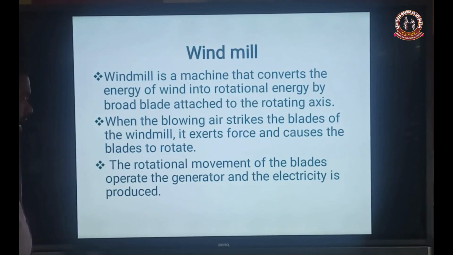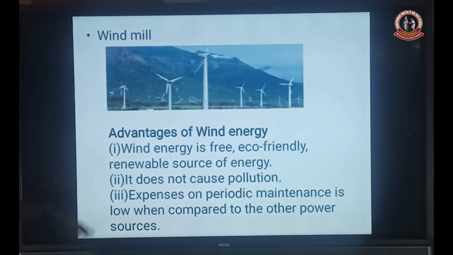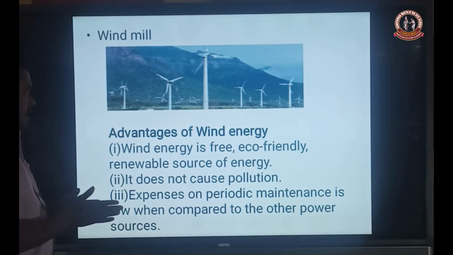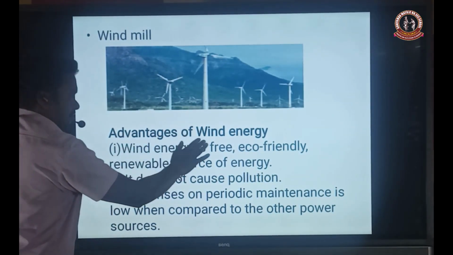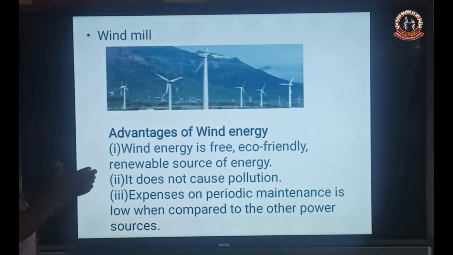Operate the generator and the electricity is produced. Then next one, that is the structure of windmill. Then next one is advantages of wind energy. What are the advantages present in wind energy?